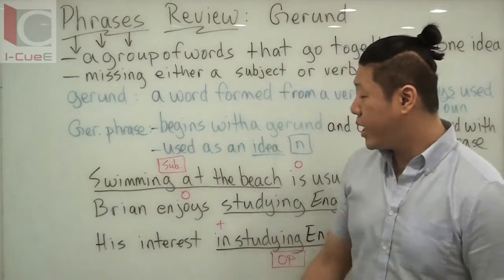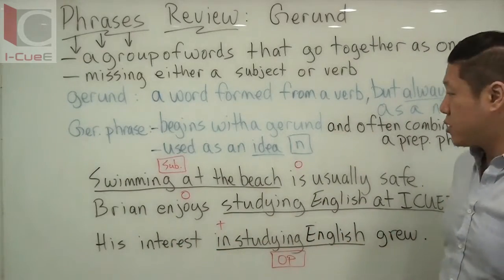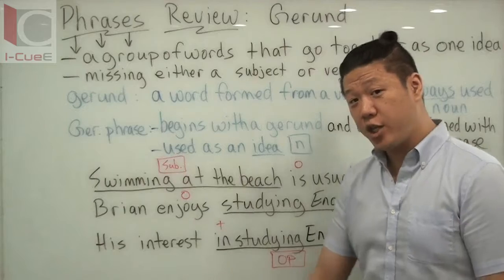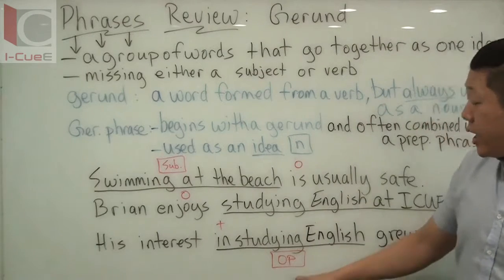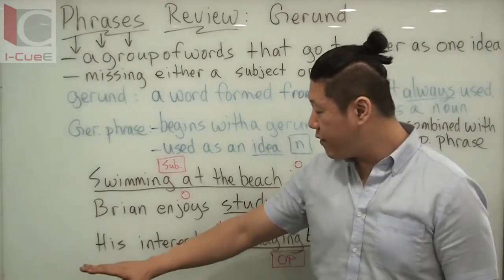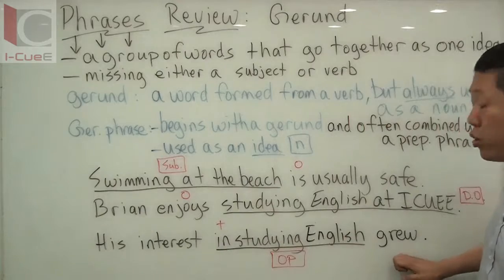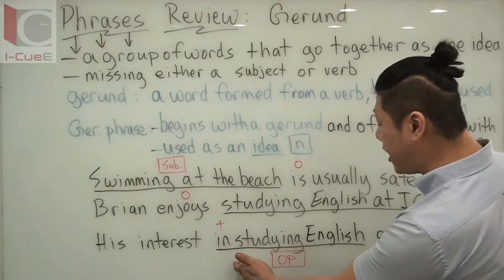Our last sentence that we have, his interest in studying English grew. So we had a subject example of a gerund phrase. We have a direct object example of a gerund phrase. Here is an example for object of preposition. So we have his interest grew is your sentence. Here is the prepositional phrase in studying English.